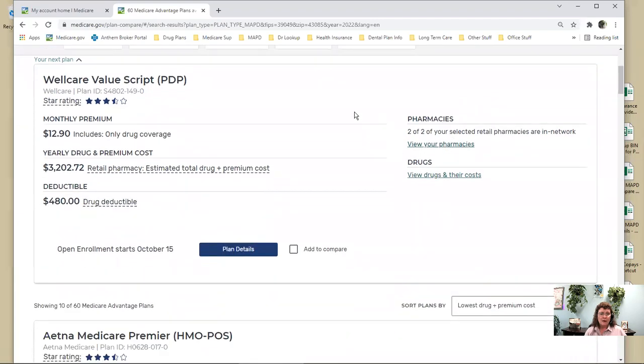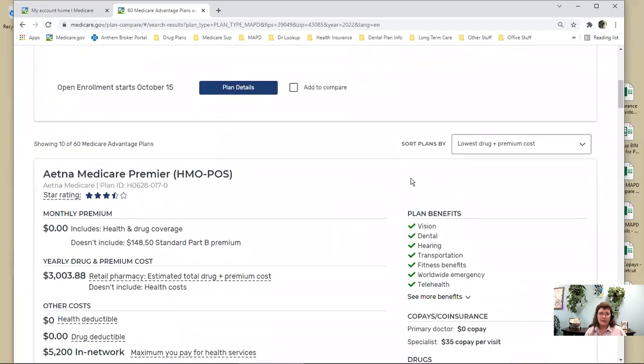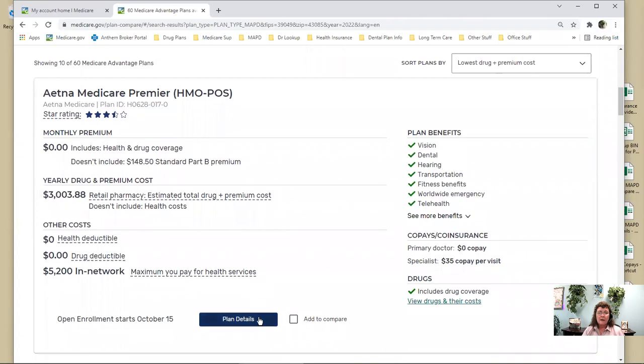This will show you that, okay, it shows me my drug plan, and again, it shows me what's going to be the next plan, the best Medicare Advantage plan for me, based solely on your medications. But Medicare Advantage plans have a medical component to them. So there's not a good, easy way to compare all of the copays and everything else for the medical stuff between these plans. Okay, it's really only for the drug component.